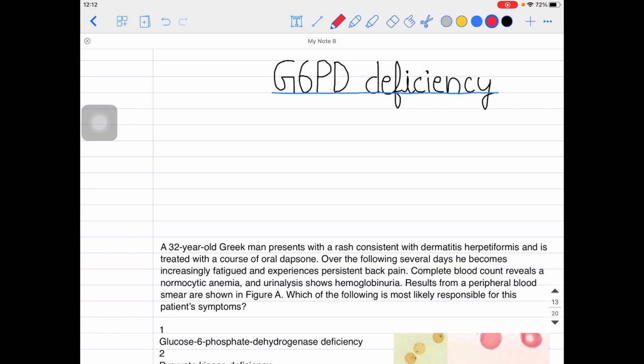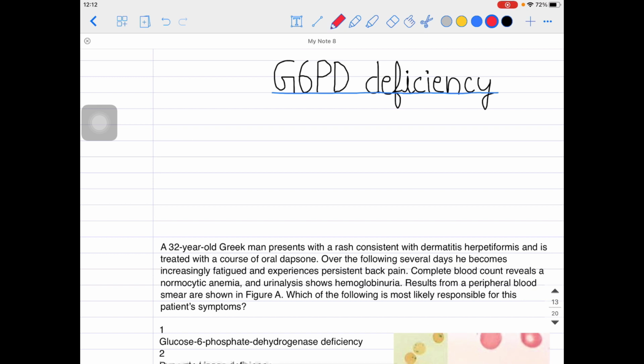And today I'm gonna talk about a very important type of anemia, that is the glucose 6-phosphate dehydrogenase anemia. All of you must have heard about that. Very important topic in pathology. G6PD deficiency anemia in short, right? So if you talk about G6PD deficiency anemia, what do I mean by that? Okay, let's try to elaborate this topic today.